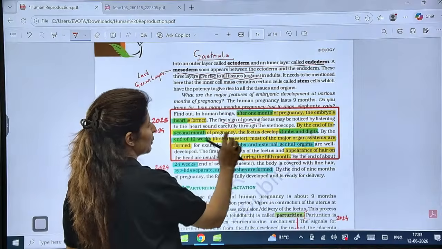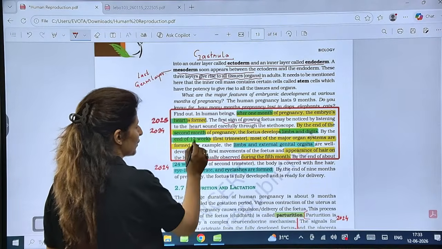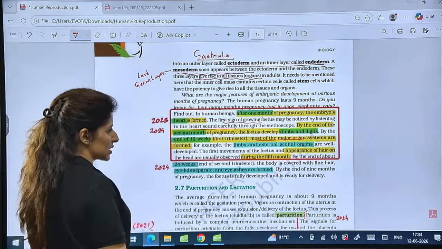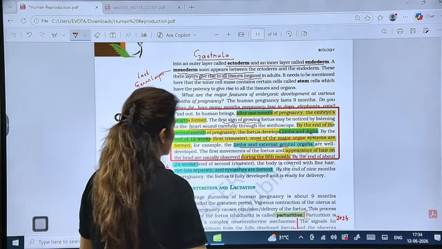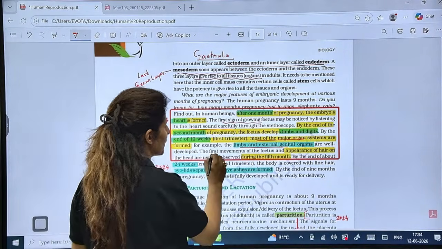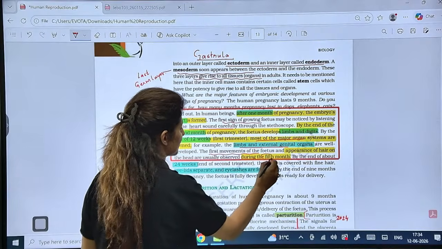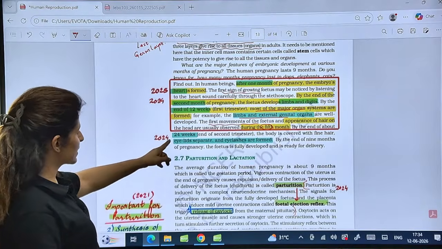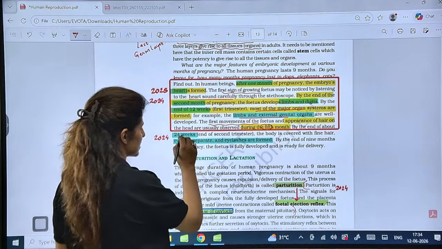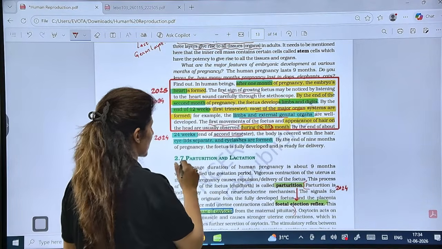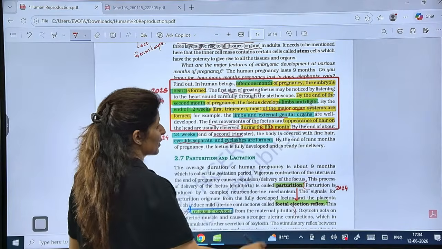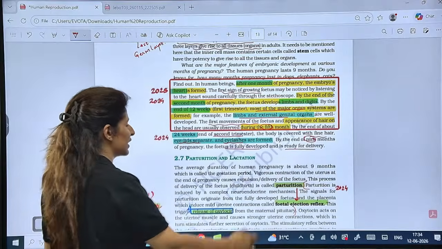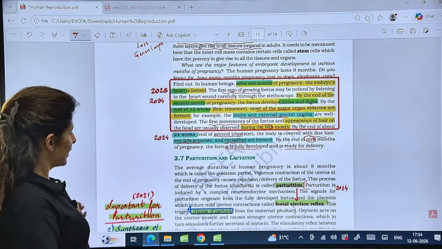By the end of the 2nd month, limbs and digits. End of 12 weeks, that means 3 months or the first trimester, most of the major organ systems, then limbs and external genitalia are also formed. Then the first movements of the fetus occur during the 5th month, and appearance of hair on the head. Then by 24 weeks, that is 6 months, or the end of the 2nd trimester, eyelids separate, eyelashes are formed, the body is covered with fine hair, and at the end of 9 months, ready for delivery, the fetus is fully developed. Are these points clear?